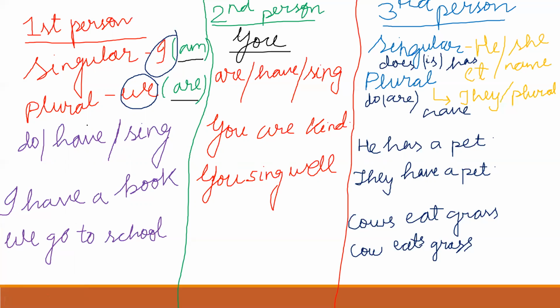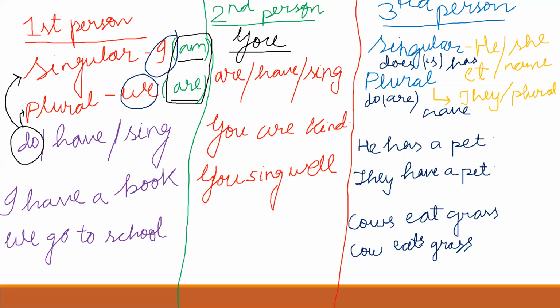And in some cases we use am with I, in some cases we use are. We also use do for both the cases. Suppose I do not have a pencil.